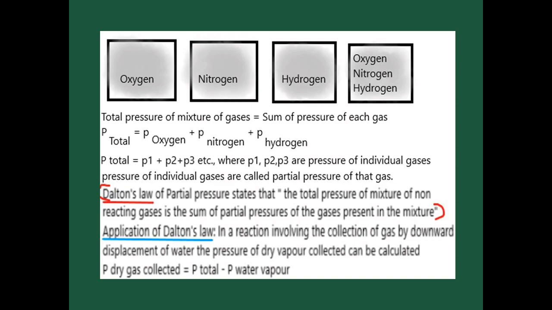When a gas is collected by downward displacement of water, we calculate the pressure of the dry gas using the formula: pressure of dry gas collected is equal to total pressure minus pressure of water vapor. Here we are using Dalton's law.